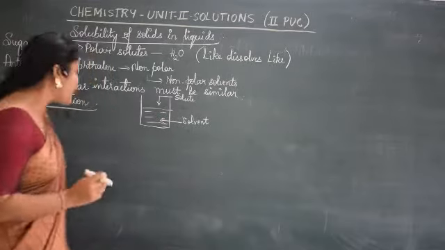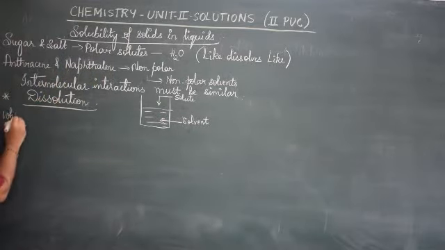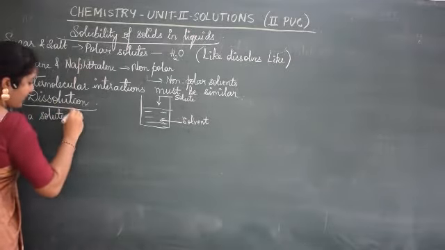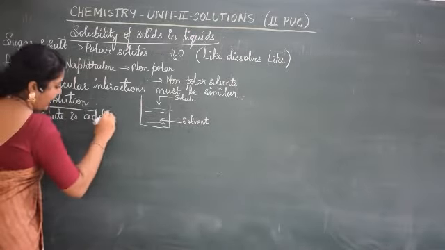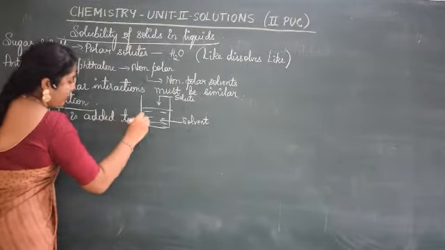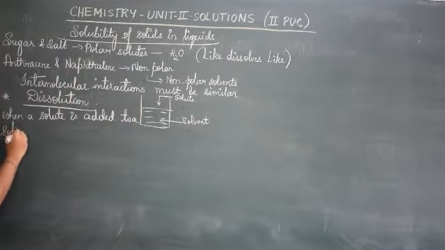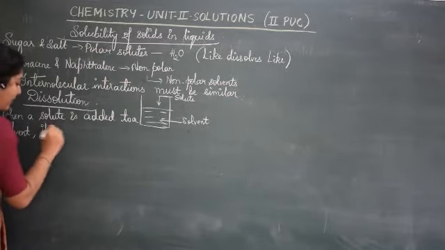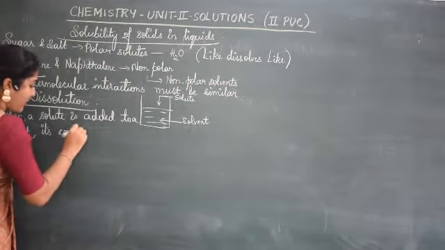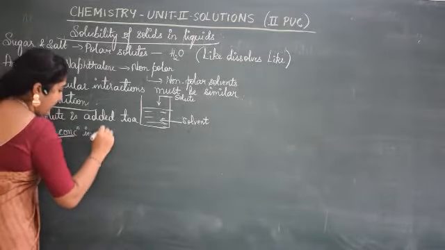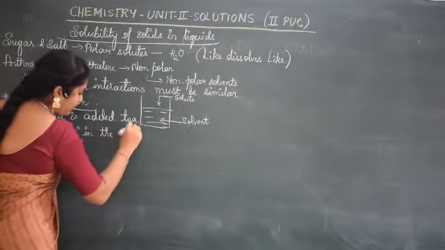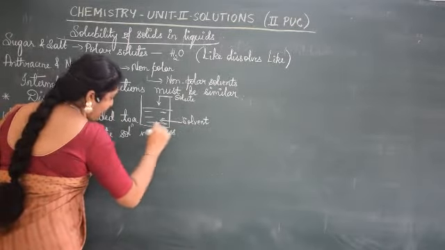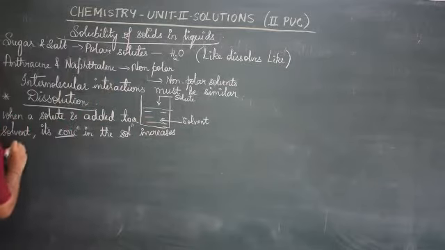What is dissolution? When a solute is added to a solvent, its concentration, that means solute concentration in the solution increases as it dissolves.